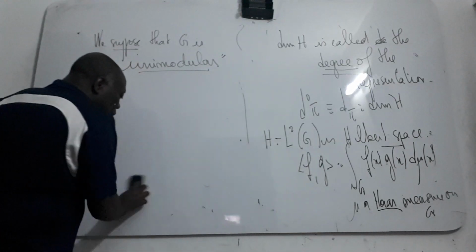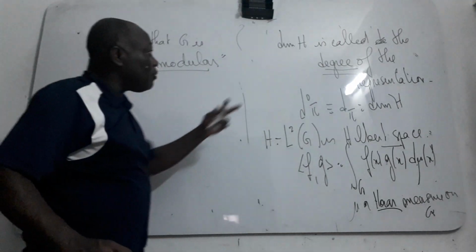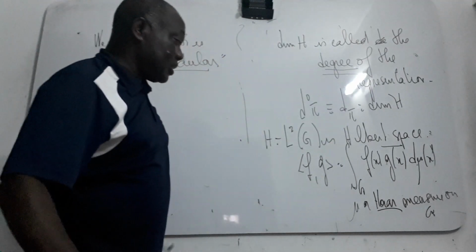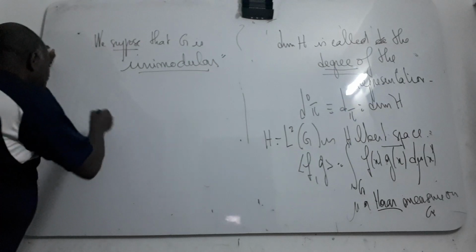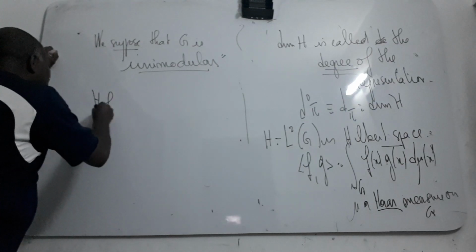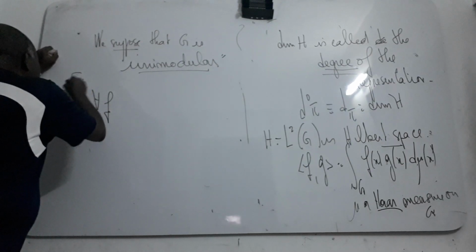So the degree of the representation is just the dimension of your carrier space. Now I'll give you some examples.